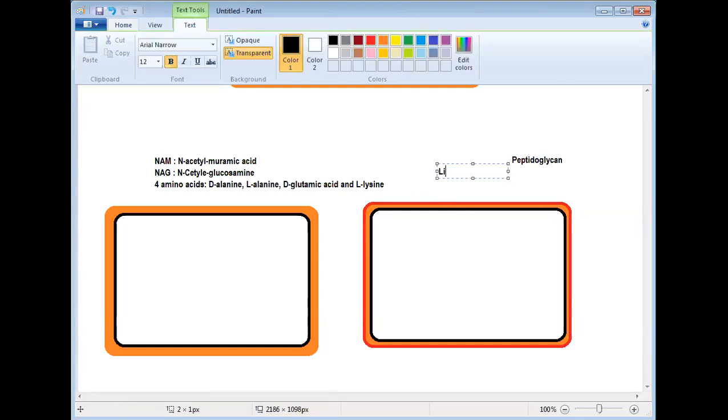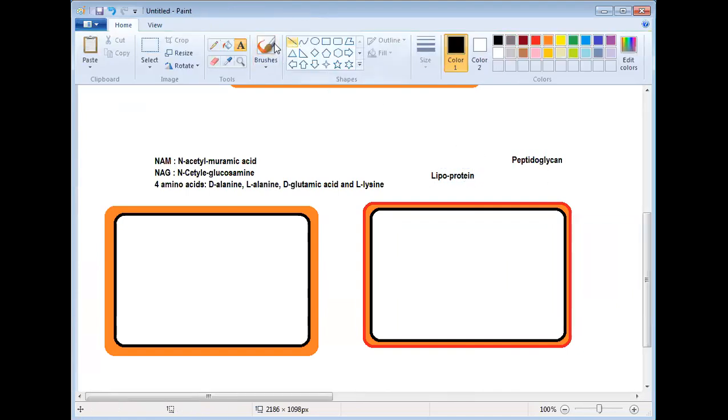Say this is lipoprotein. Lipoprotein. Then what will happen? Obviously this one is more complex, right? It is having a lipoprotein layer here, and then it is having a peptidoglycan layer. Overall thickness of this cell wall is less here. Here it is thicker, but the problem is that it is made up of only one layer, meaning peptidoglycan. Okay, so this is one point, remember.